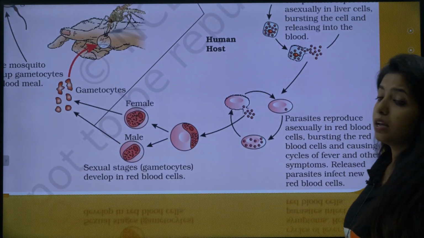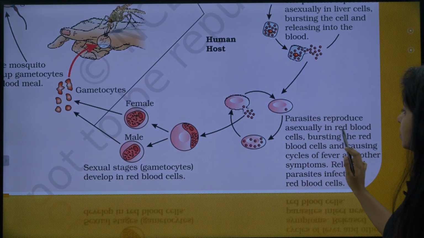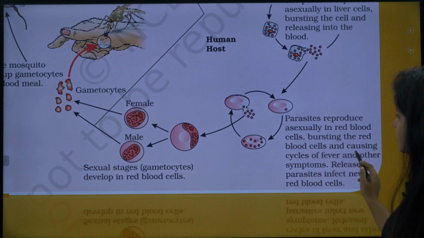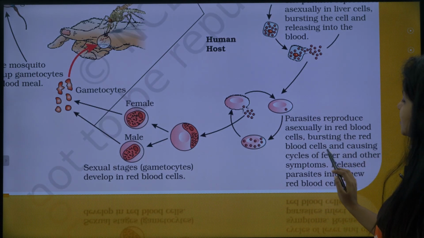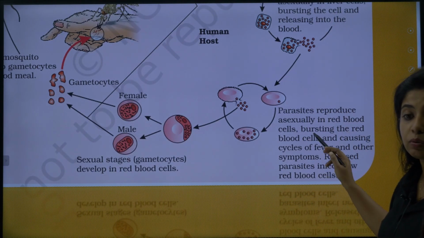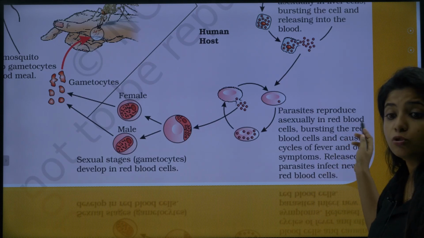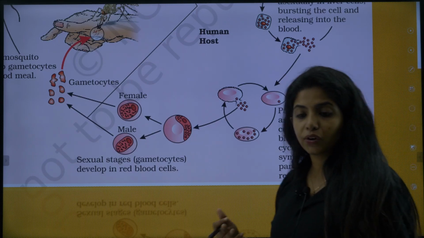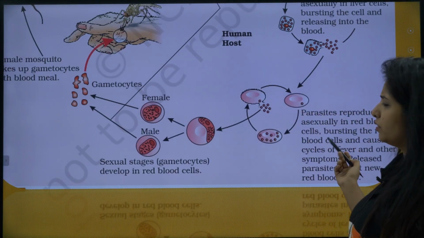In the blood, where, children? RBC. Now, parasites reproduce asexually in red blood cells, bursting the red blood cells, and causing cycles of fever and other symptoms. So now you know why you get fever and other symptoms. Why? Because the RBC is getting broken down, and at this particular point of time, hemozoin, a protein, is being released over there, which is why you get fever and chills.